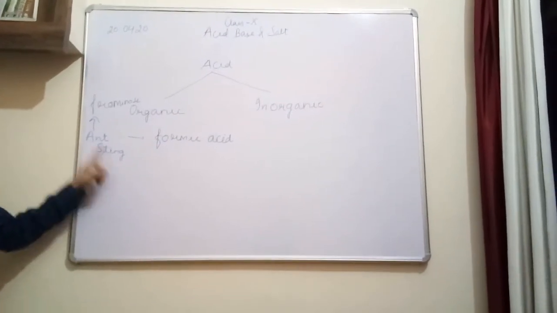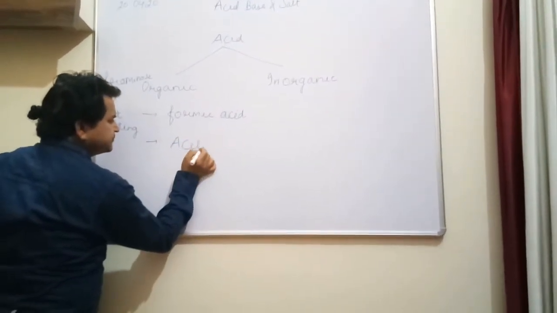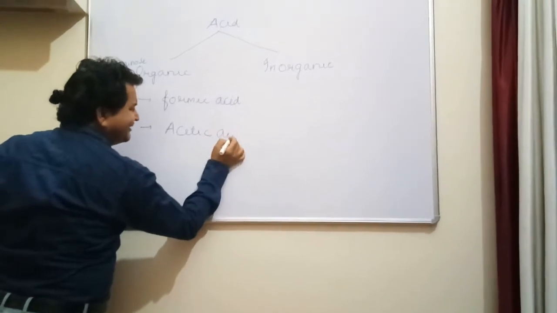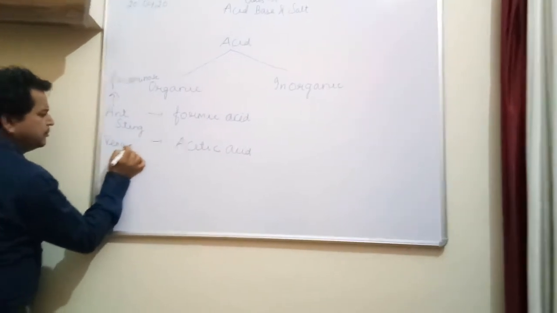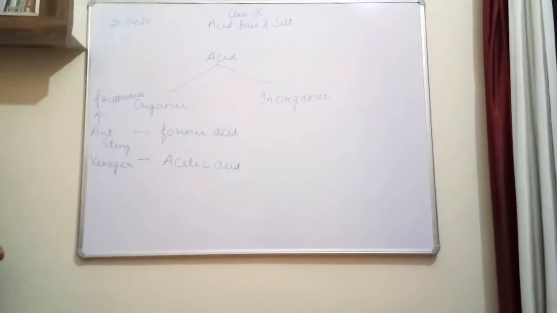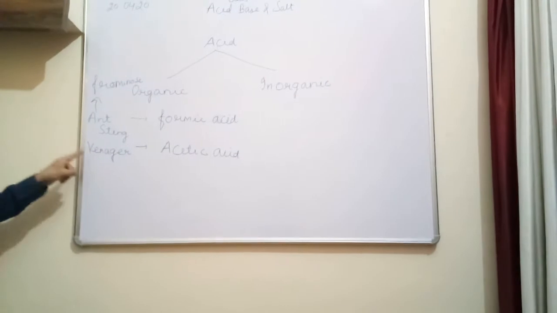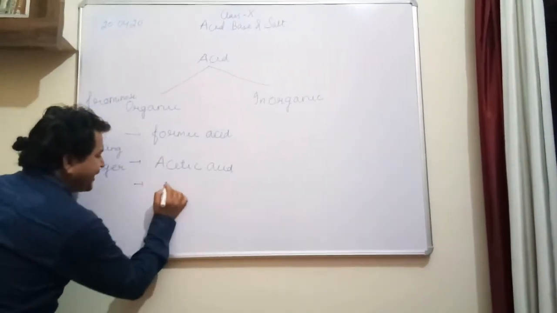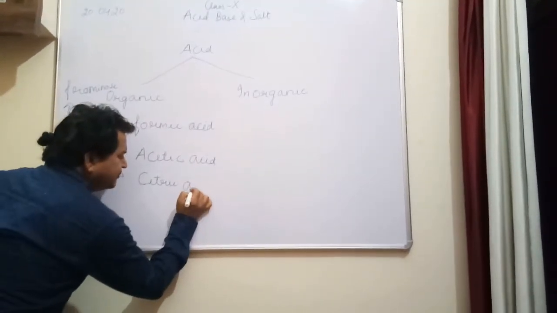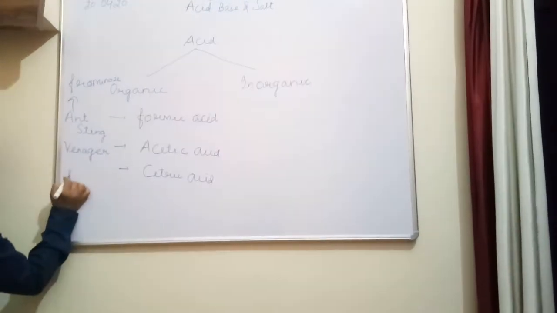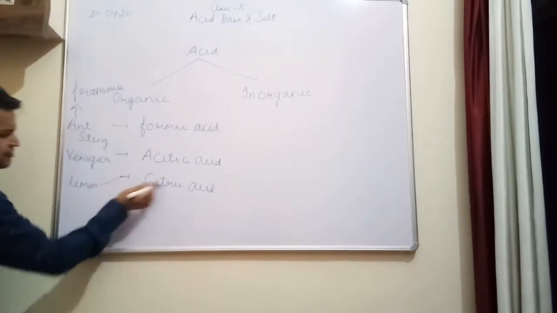Ant is a living one, you know. Similarly, one acid I am having is acetic acid. Acetic acid is obtained from vinegar, and this is also obtained from the living ones. Formic acid from ant sting, acetic acid from vinegar, and one more acid is citric acid. Citric acid is obtained from lemon. As I have already told you, lemon is generally used in our kitchen, and in that lemon this citric acid is there.